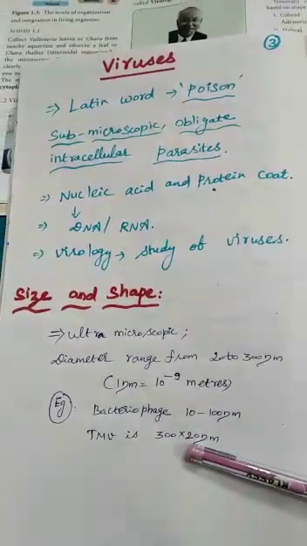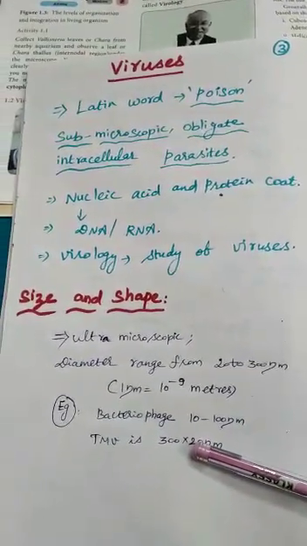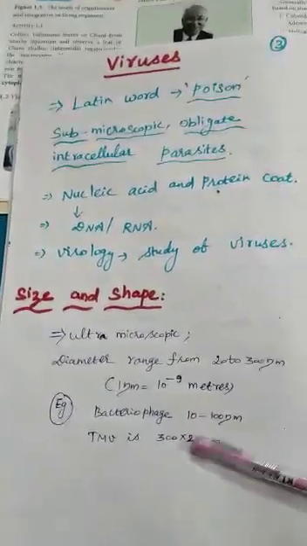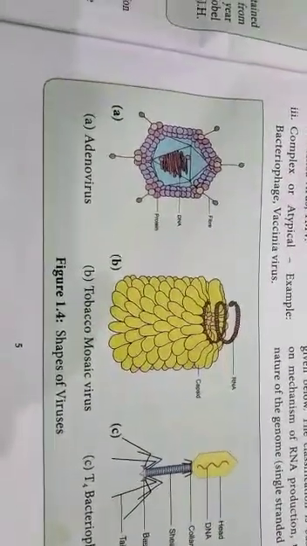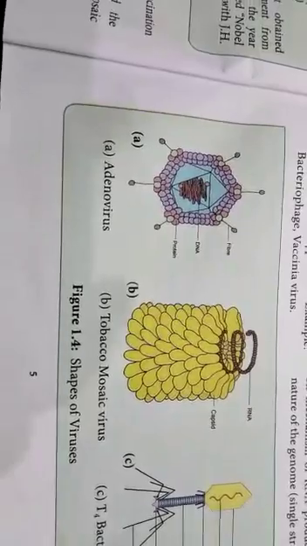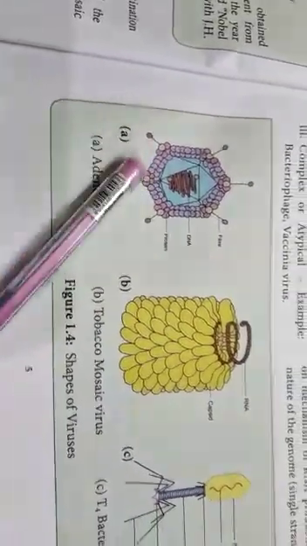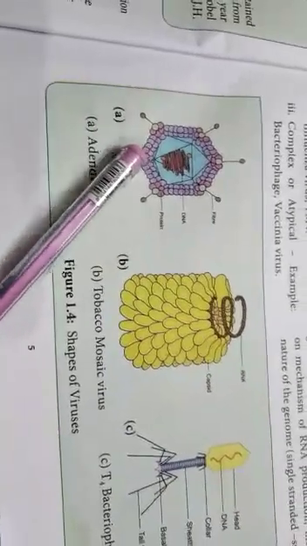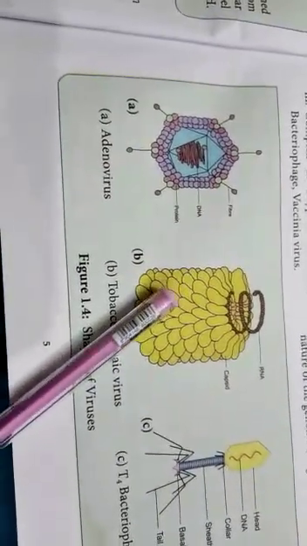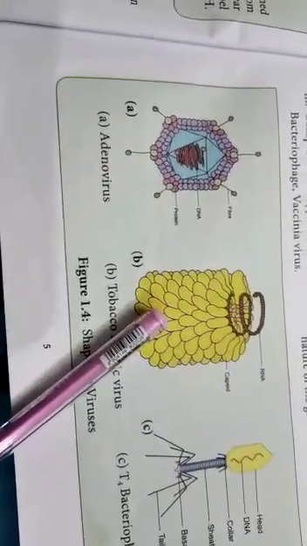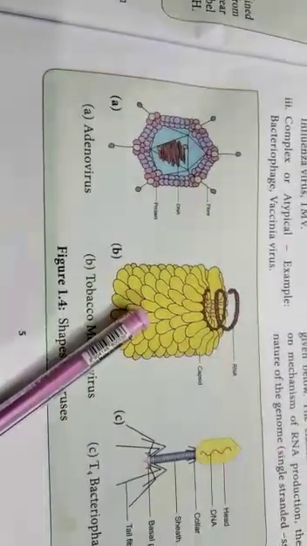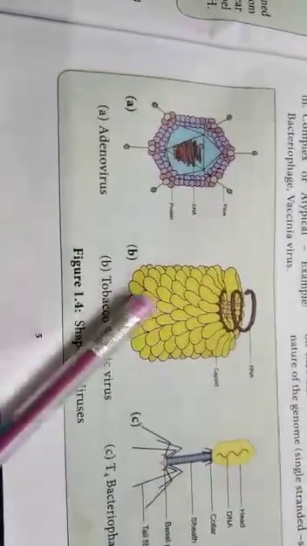Then generally viruses are of three types. So one is cuboid symmetry. For example, adenovirus and also herpes virus, which come under the cuboid symmetry. The next one is helical symmetry. So examples are influenza and TMV. So here is the TMV, tobacco mosaic virus.